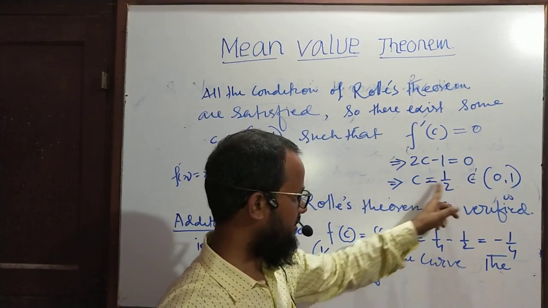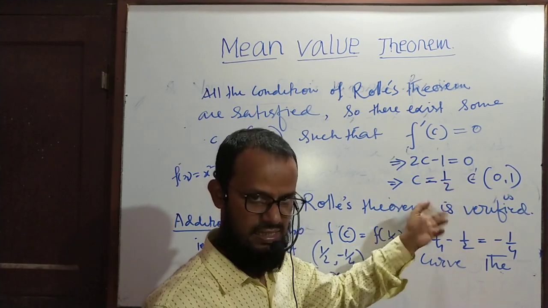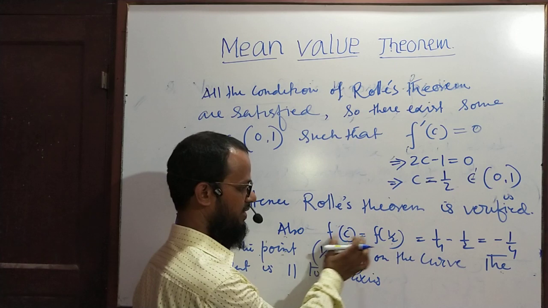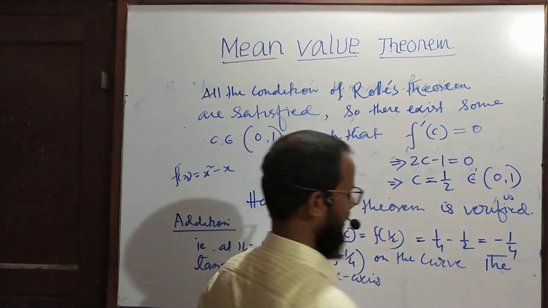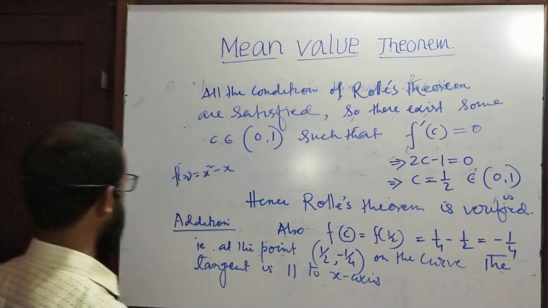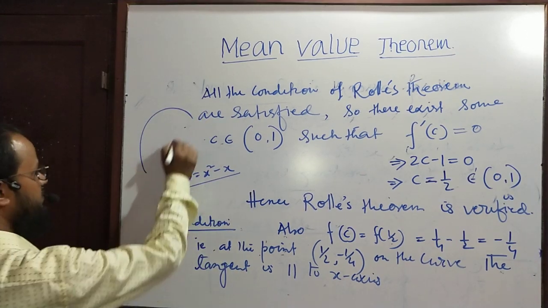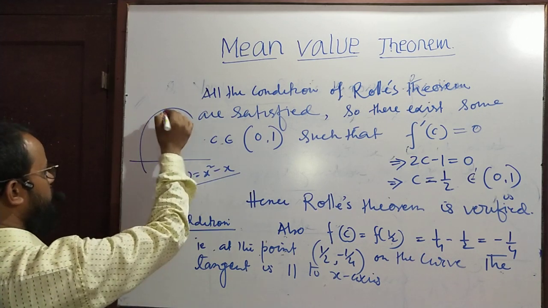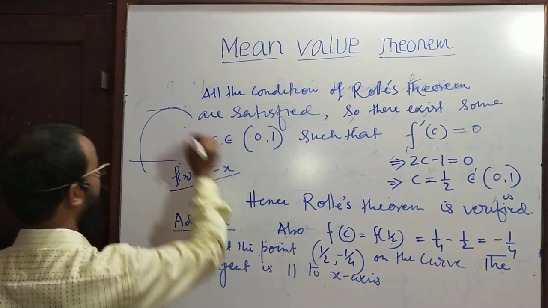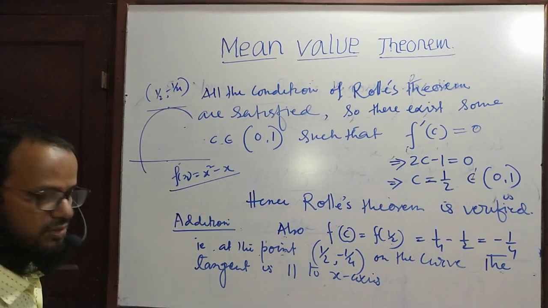And when x is equal to half, what is the y coordinate? It is represented by f of half, that is f of c, which is equal to minus 1 by 4. This is the y coordinate, and ultimately we get the point half, minus 1 by 4 on the curve. It is a quadratic equation, so the curve shape will be like this. There will be a point, suppose half, minus 1 by 4, and on this point the tangent is parallel to the x-axis.